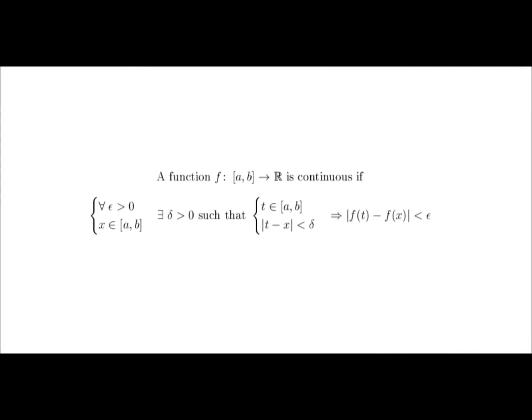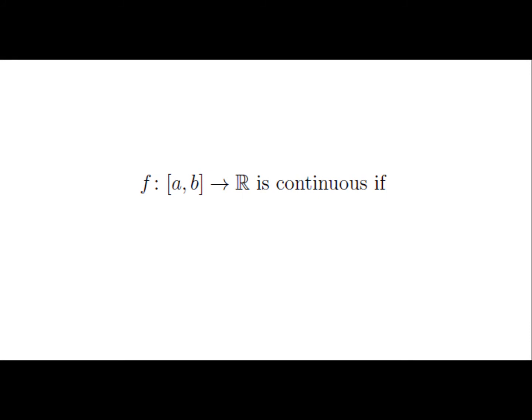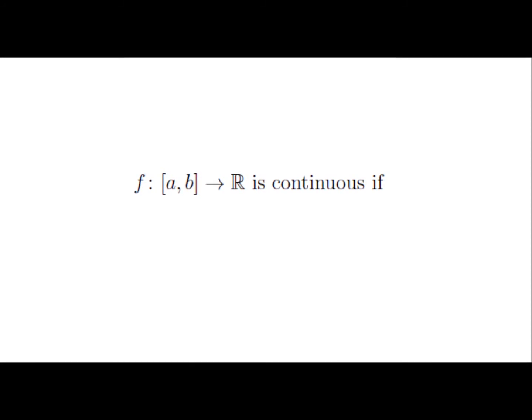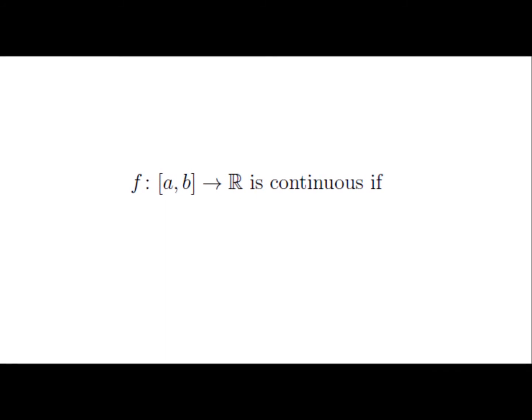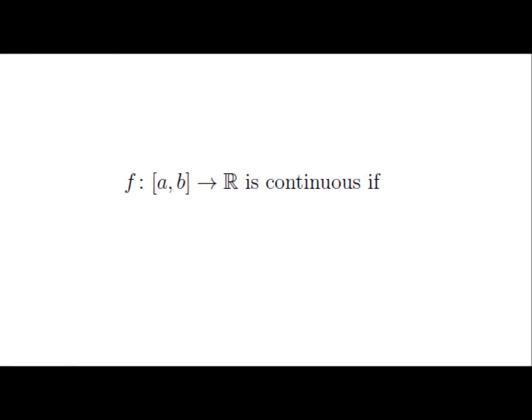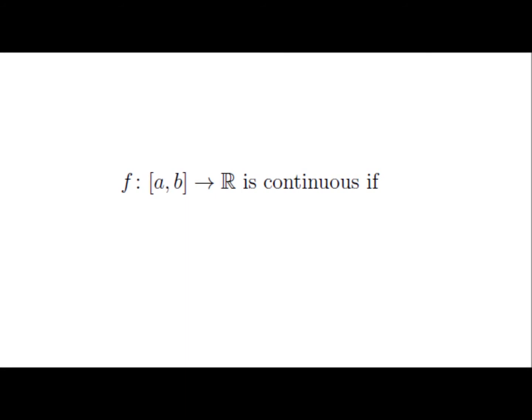So taking this step by step, we look at this first part. This notation is very common. You have a symbol to the left of a colon, and that denotes the name of the function. Here, our function is named f. And the first part to the left of the arrow tells the set that the function acts on. In our case, we're talking about real numbers, and these brackets mean that we start at the number a and we end at the number b.